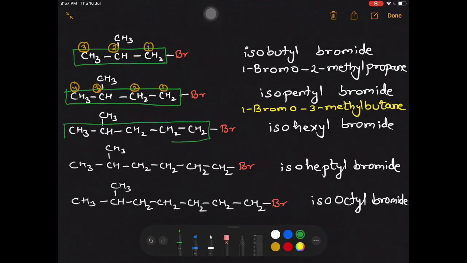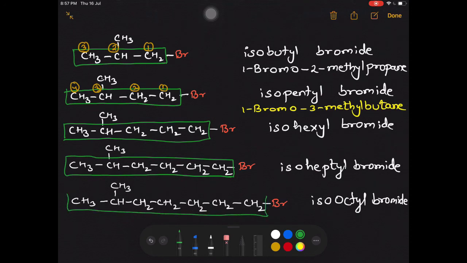Selecting the longest carbon atom chain. Likewise, I do for all these compounds, that is, selecting the longest carbon atom chain. Observe, whenever we have the case of iso, at the first position we always have the functional group. Observe, in all the cases at the first position we have the functional group, and at the second last carbon we have a substituent. So in this case the second last carbon is the 4th one, here we have the 5th one, and the last one we have the 6th one. Let me number it a little quickly.